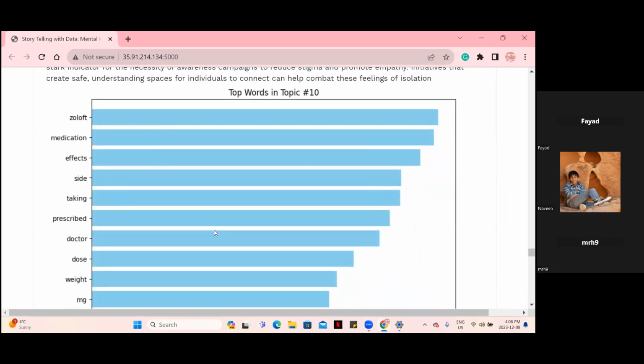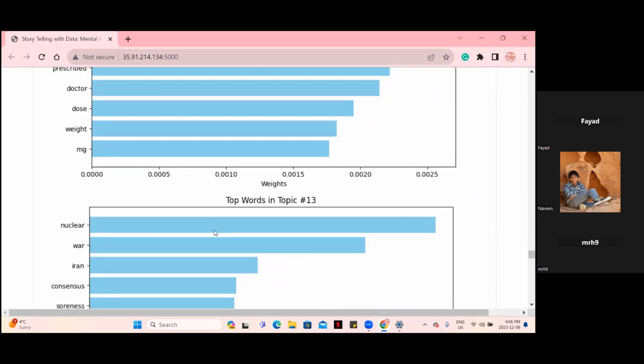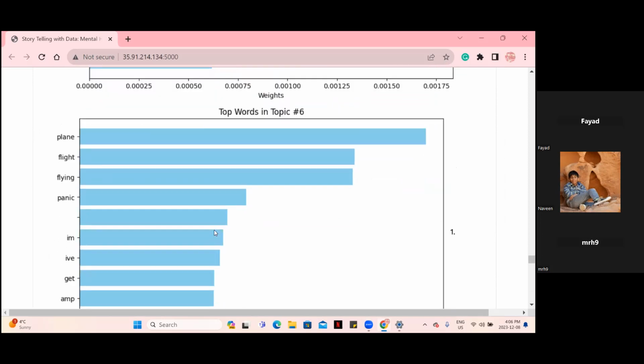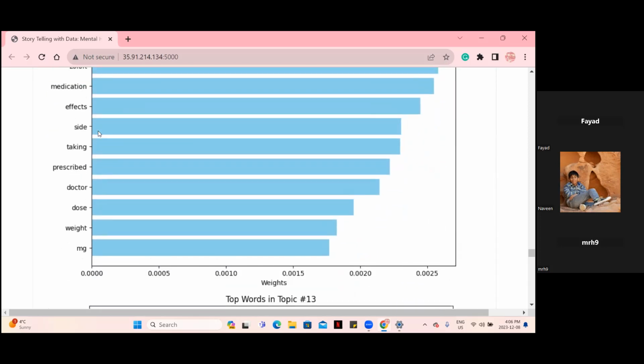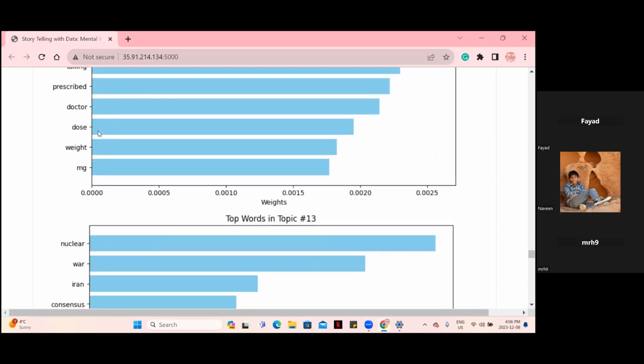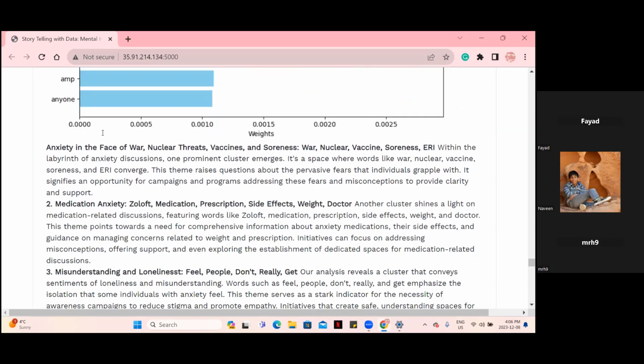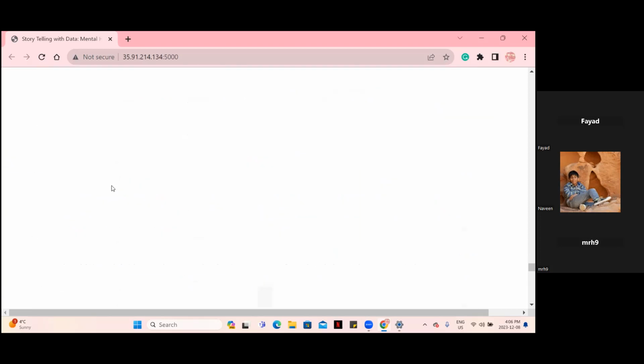Now, performing the same sort of topic modeling on the anxiety subreddit, we see that there is a diverse cluster of when and how people experience anxiety. We see medication anxiety, anxiety related to war, and anxiety related to flight. So on the medication anxiety, what this translates to is that campaigns need to address misconceptions around side effects and provide a safe space for medication related counseling. There are many more themes that we have uncovered and we have presented on this website, which we will allow you to go through.